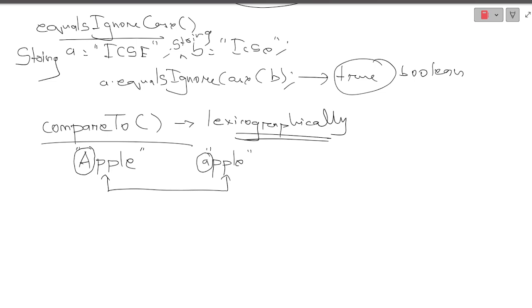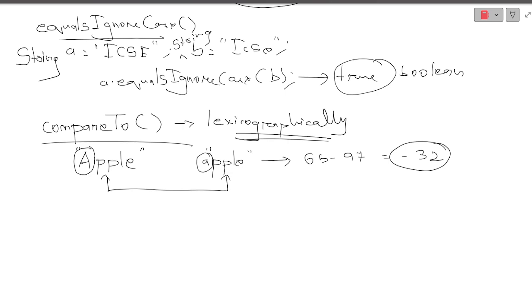See here, my A and a. If you observe A and a, at the first instance itself, my capital A is different from small a, or the uppercase of a is different from the lowercase a. So what will it do? It will print the difference between the ASCII codes of these two characters. So 65 minus 97, which will result in minus 32. Did you get me? No, okay.